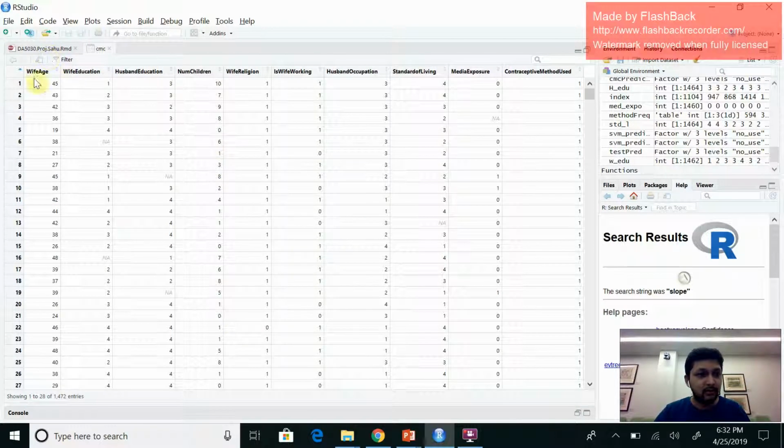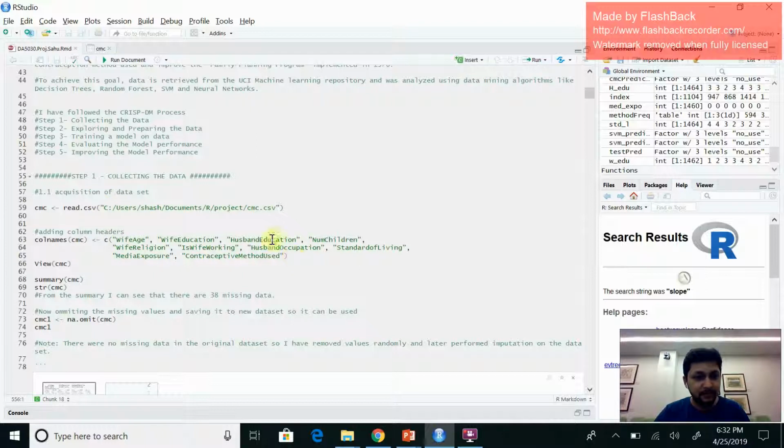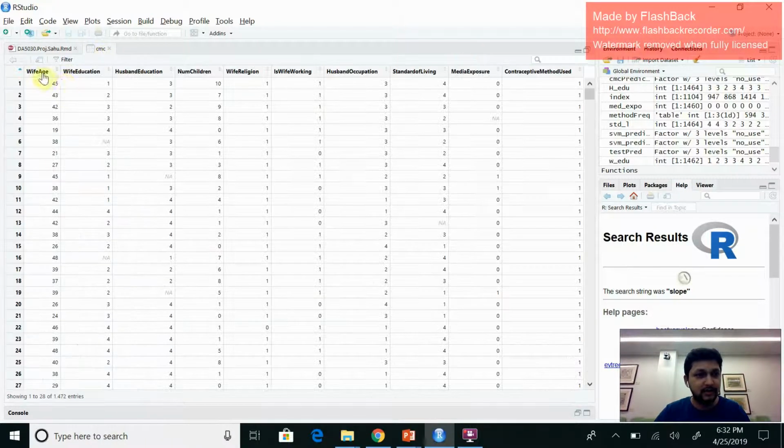There were no column names in my dataset, so I have added column names. As you can see: wife age, wife education, husband education, number of children, wife religion, is wife working or not, husband occupation, standard of living, media exposure, and contraceptive method used.